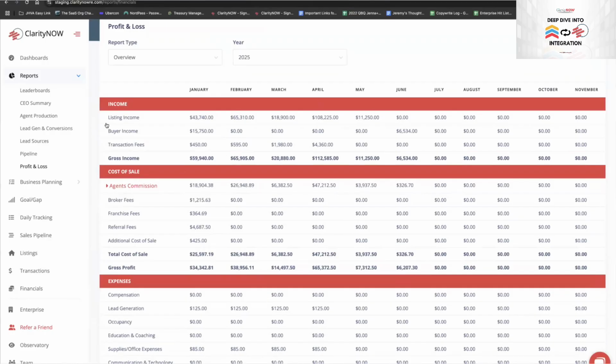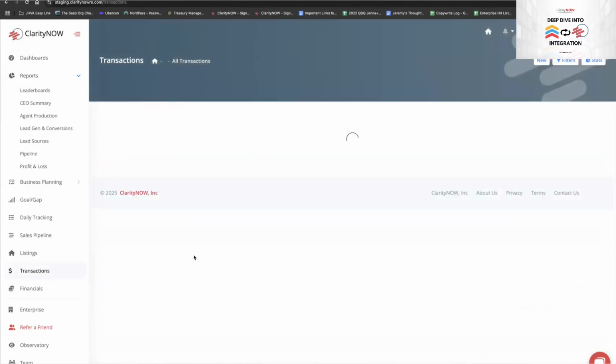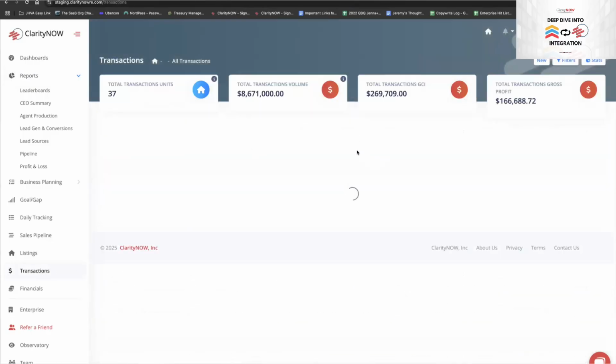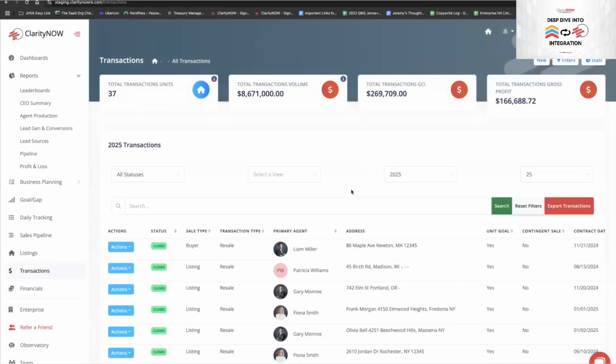Now, this is all great. But none of the reporting and the goal gap means anything if you don't have data in the system. That's the key: you have to get the transactions in the system. There's 2 ways to do it.